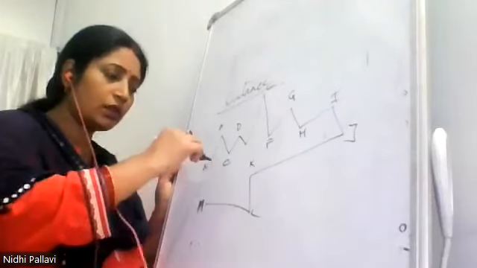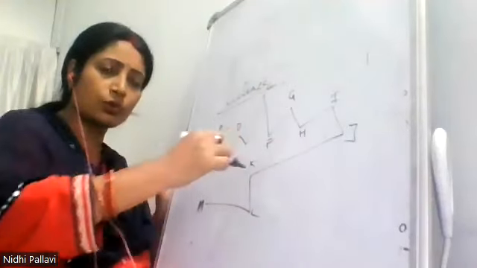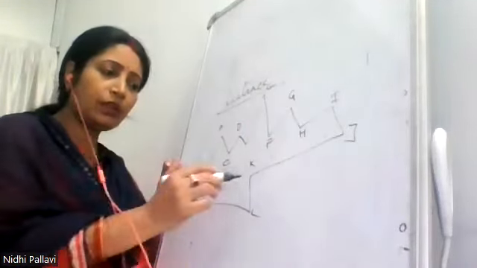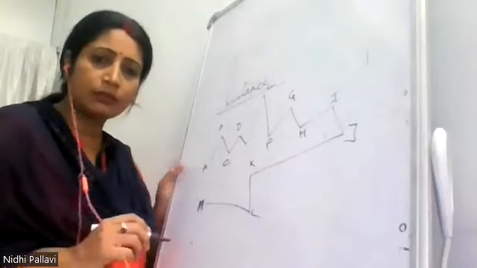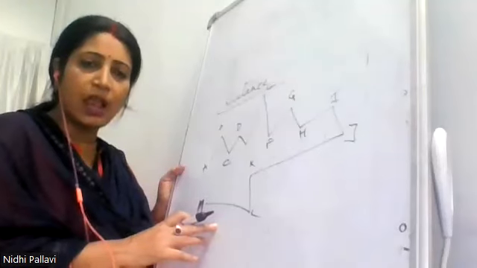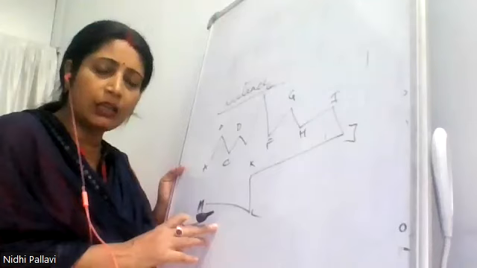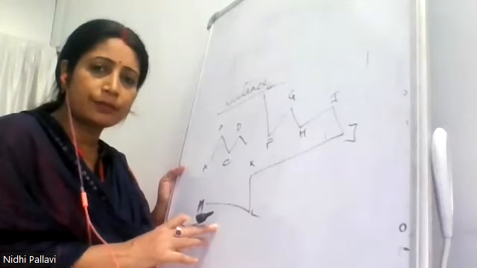The path which he took will be the total distance covered by the man, or you can say the actual path covered by the man in a given time.